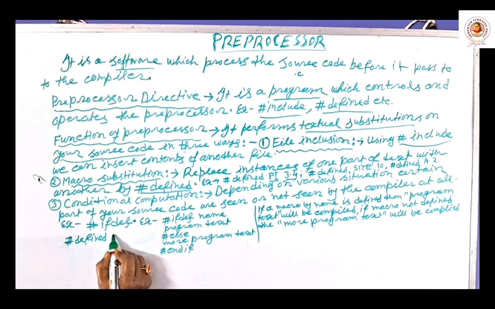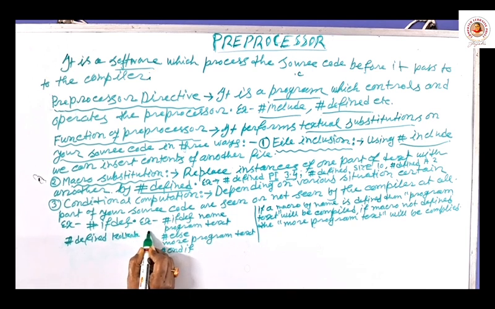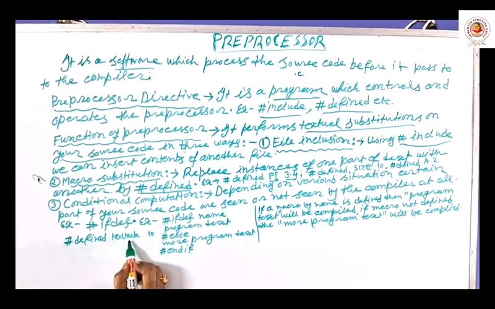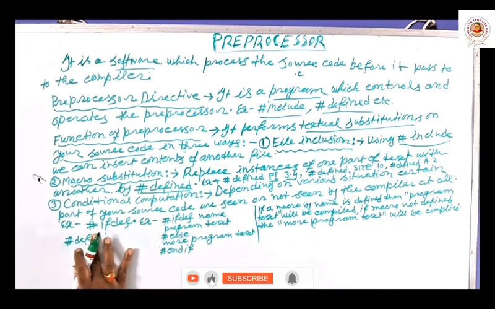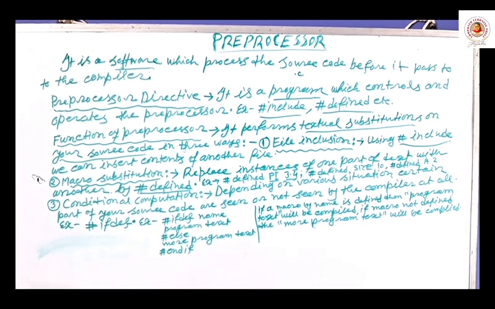Suppose Kolkata means 10. That means in the total program, wherever you find Kolkata, the computer will put 10 in that place. Kolkata will be replaced by 10. So like this, you can replace one text by another value or another text. That is called macro substitution.